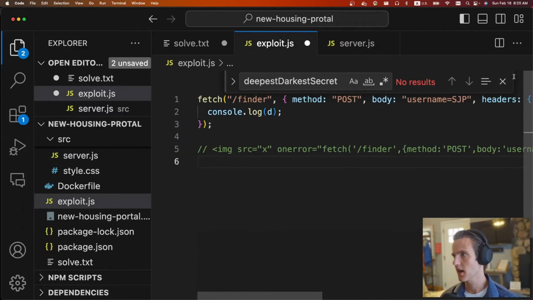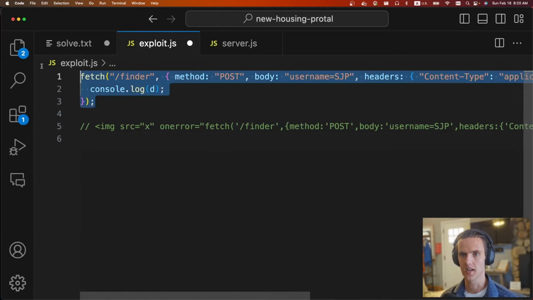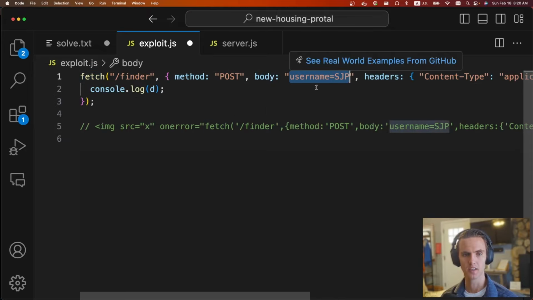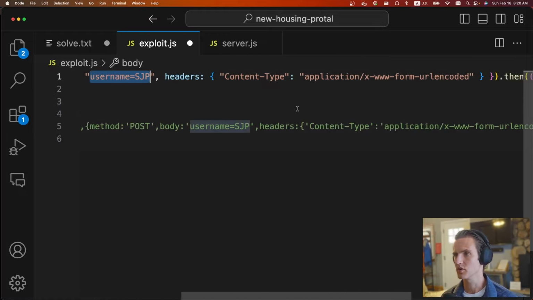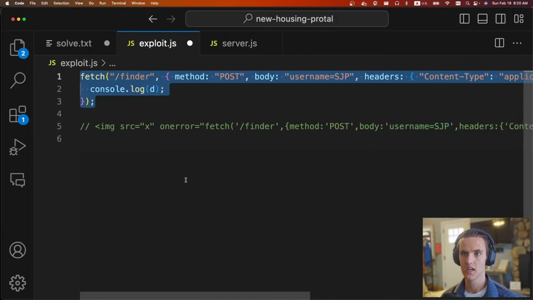So first thing first, we need to get our XSS payload working correctly. And so this is what I did to get it working. Basically, we're just going to do a fetch call with method post. This is our body. So we're going to request to become roommates with the user SJP, which is Sloppy Joe Pirates, then just some headers, and then we fulfill the promise. So this is our payload.